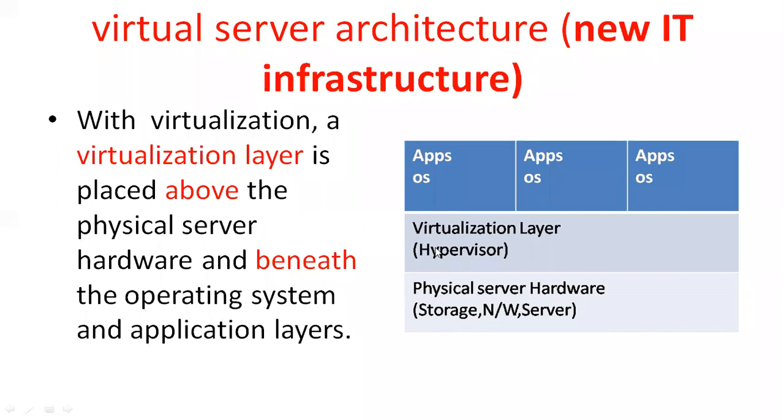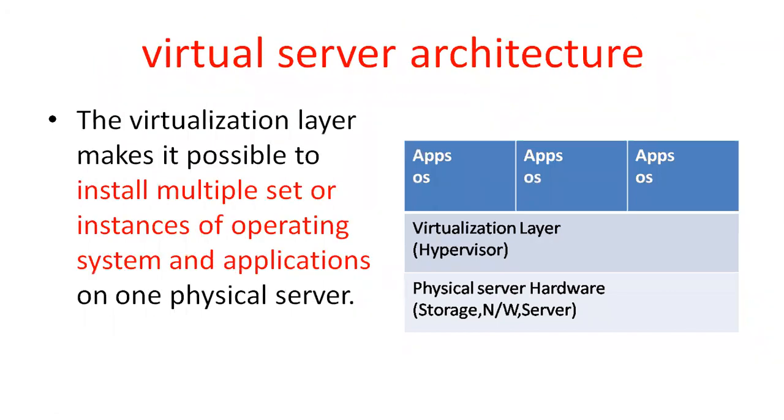What is the necessity here? Virtualization: the virtualization layer sits above the physical hardware layer and below the operating system and application layer. What is the virtualization layer? The hypervisor. The hypervisor makes it possible to install multiple instances of operating systems and applications. What is the layer here?